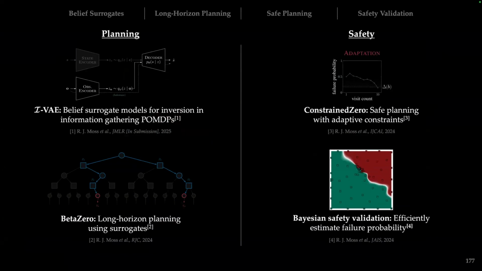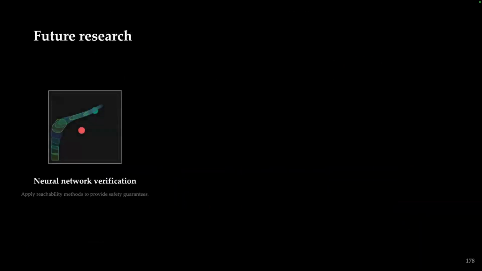So to take a step back further, I've introduced 4 main contributions of my thesis here: ways to plan more efficiently for real world problems, and then ways to apply safety techniques in order to plan safely, and then to validate the safety of those plans. Of course, no research is ever completed. Some future work could look into applying neural network verification techniques in order to provide safety guarantees. This could, say, apply reachability methods in order to do so.